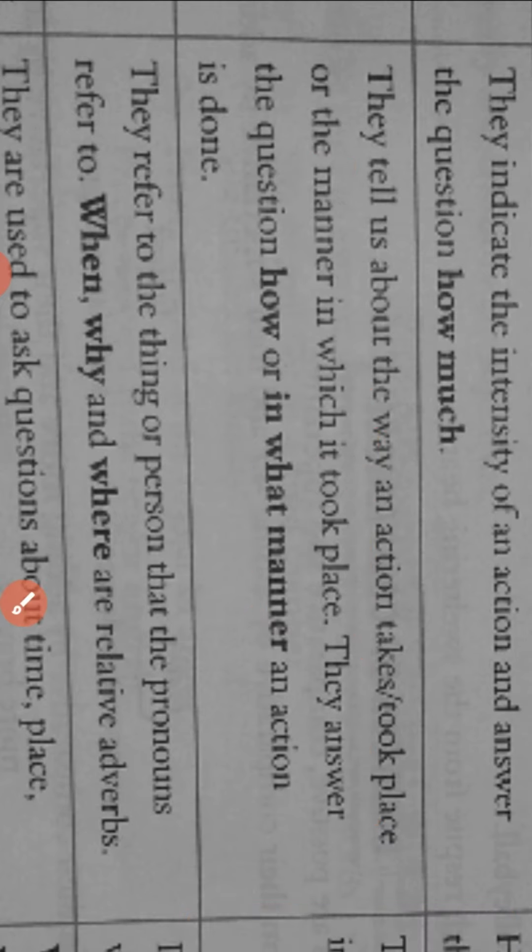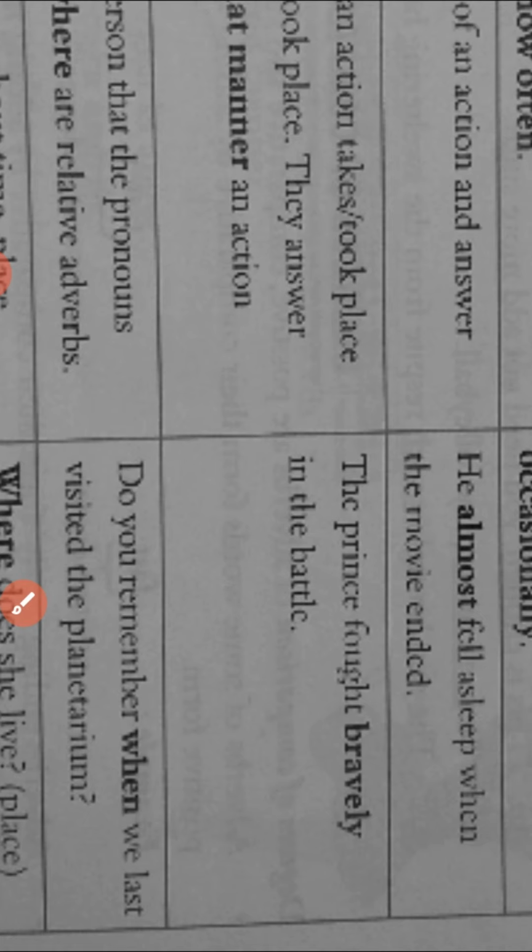Let's understand through an example. See, the prince fought bravely in the battle. So here the manner of fighting is given. How did he fight in the battle? Clearly it is said, very bravely. Here the word bravely is an adverb, and it tells about the action that took place in what manner. That's why bravely becomes an adverb of manner.